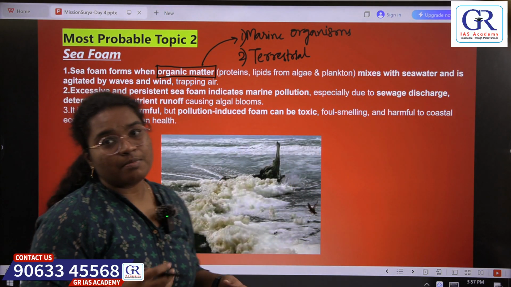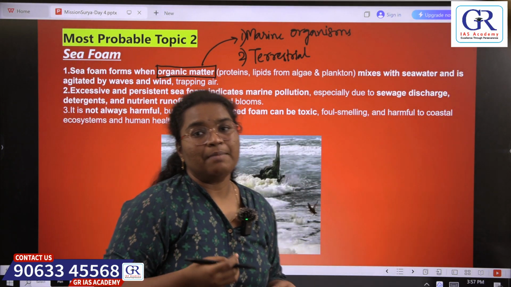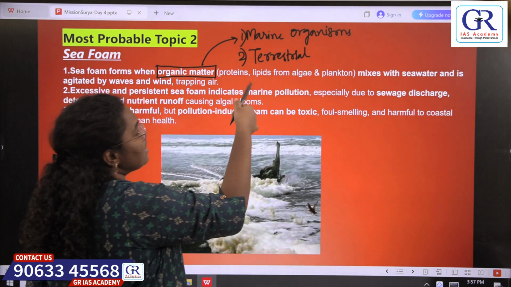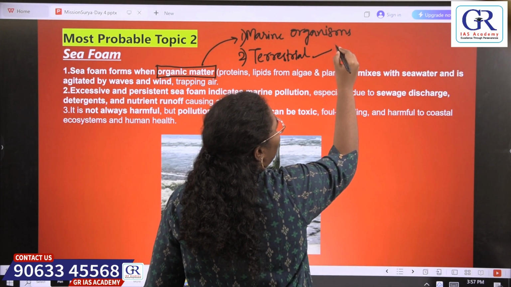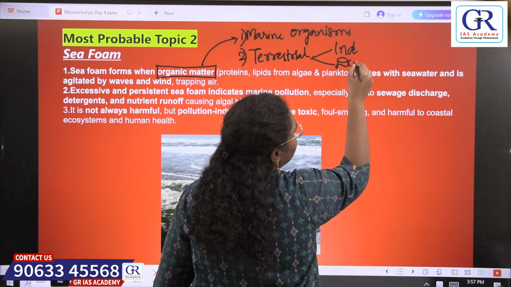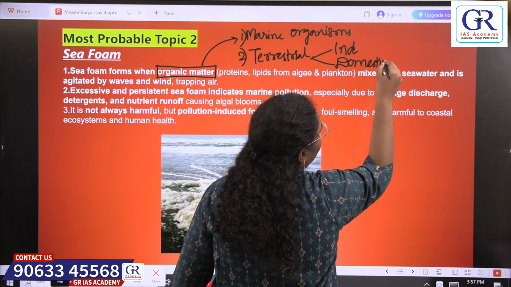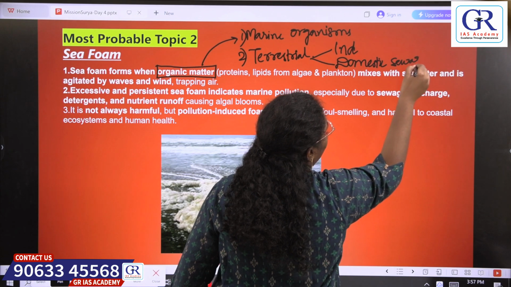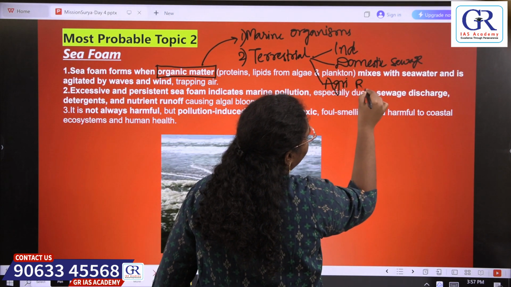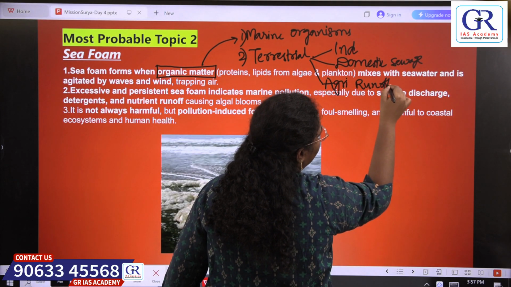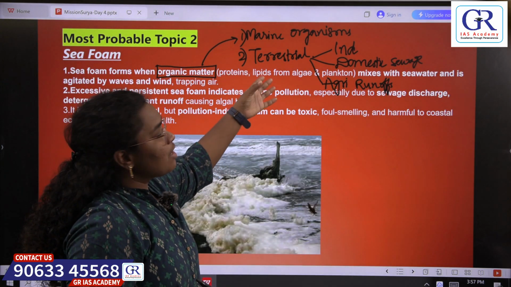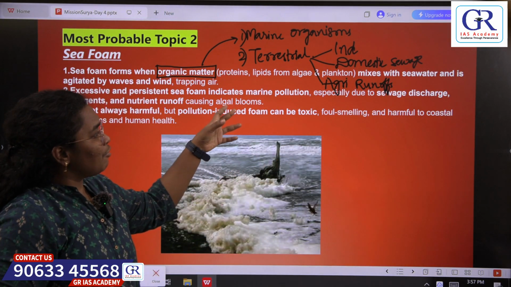When marine organisms decay, the dead matter or organic matter gets dissolved in the sea. The second source is terrestrial discharge. Terrestrial discharge can be industrial waste, domestic sewage waste, or agricultural runoffs. These are the sources of organic matter in the sea, and because of this organic matter, finally sea foam is produced.